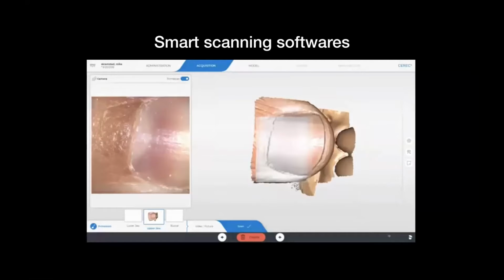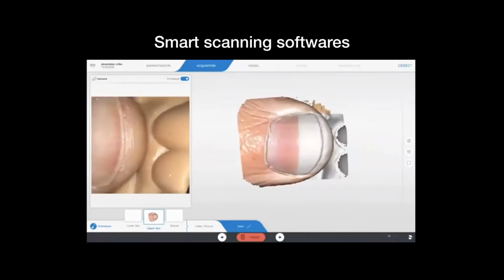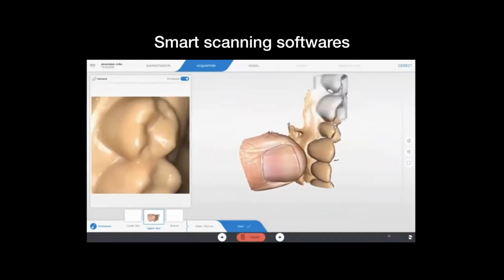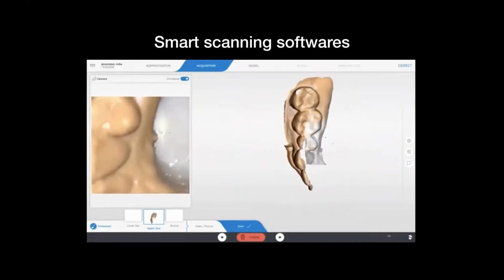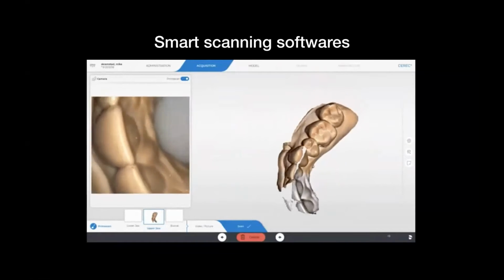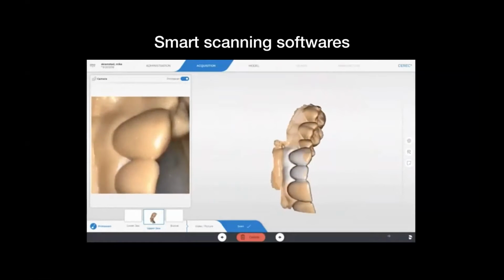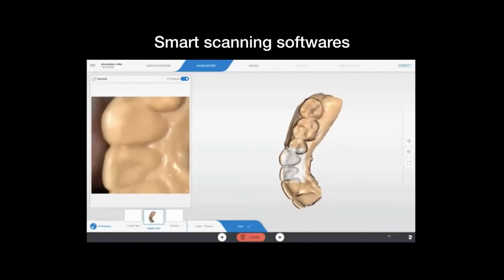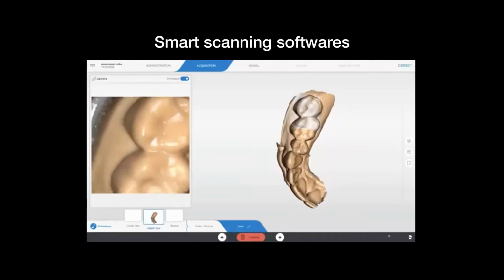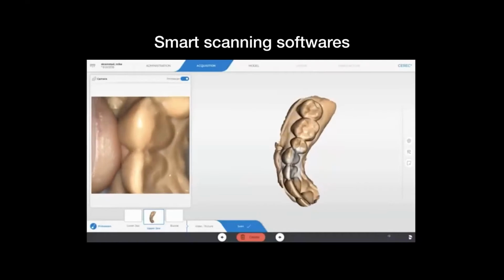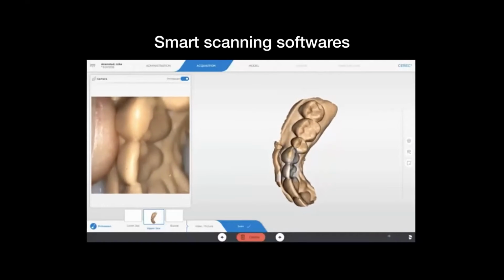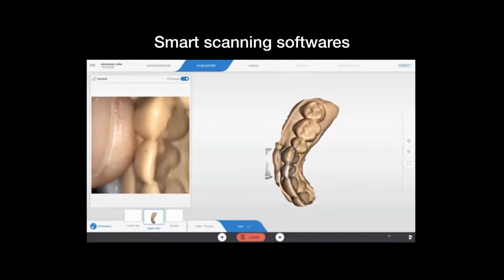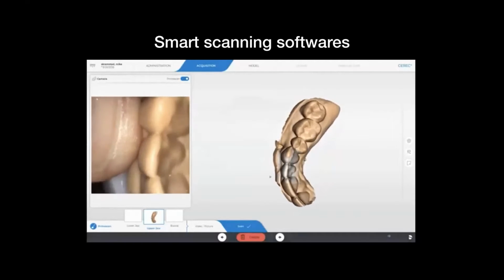Also, the software progressively is becoming smarter. For example, this is the thumb of the operator, which is also scanned by the intraoral scanner, right? Very quickly, the scanner recognizes that that is an artifact, that is not a tooth or gingiva, right? And it eliminates the impression of the thumb from the overall scan. And next time when the dentist tries to put his thumb in between, the software simply refuses to record it. So that is a very smart algorithm that these kind of software have.